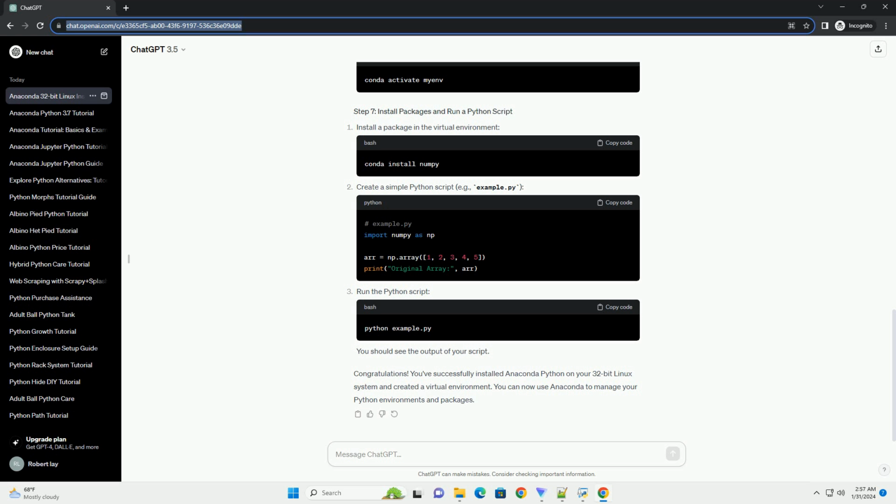Congratulations! You've successfully installed Anaconda Python on your 32-bit Linux system and created a virtual environment. You can now use Anaconda to manage your Python environments and packages.